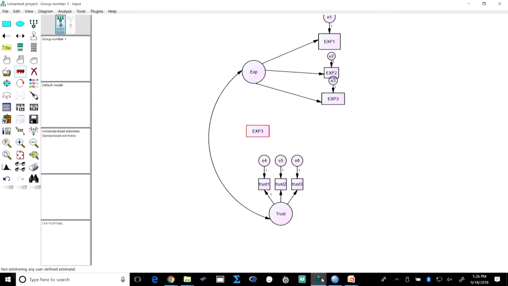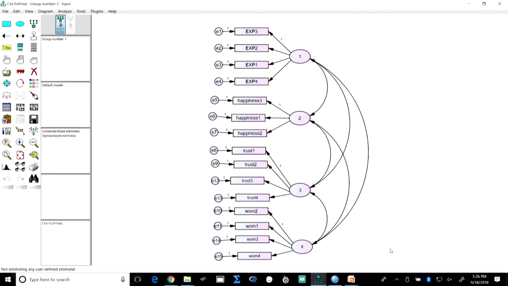Now, I will go to my model of interest, this one. Already my data file is connected, okay. What I am going to do is first run this model and see whether it is a valid model or not. Now, how do I run? This icon you can see is for running, right.